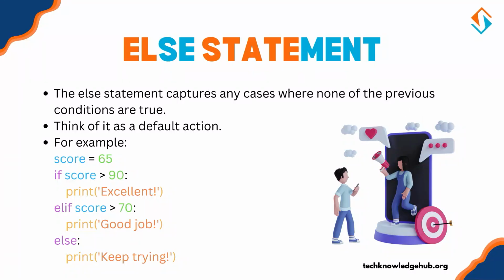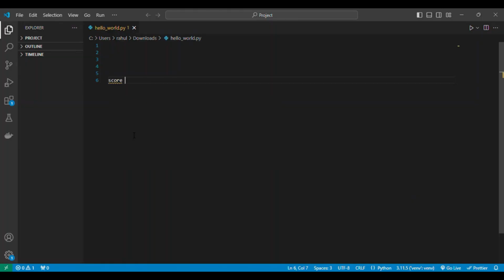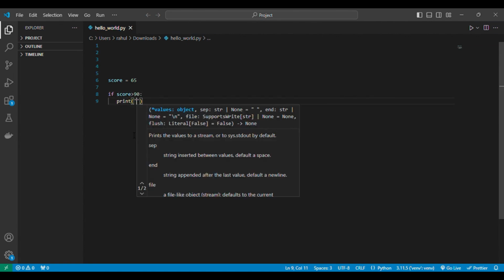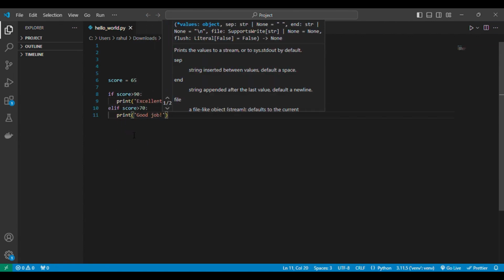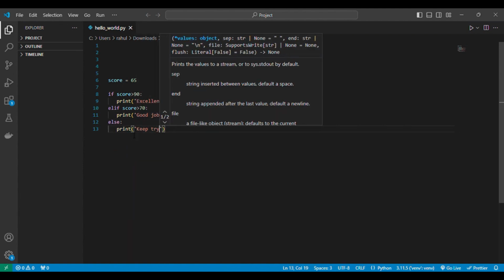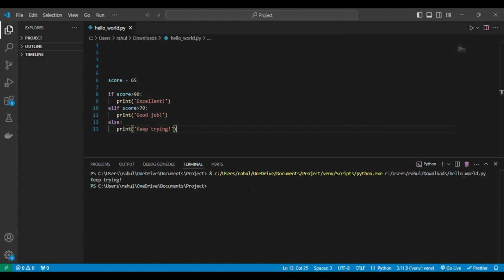Else statement. Finally, the else statement captures any cases where none of the previous conditions are true. Think of it as a default action. Score equals 65. If score greater than 90, then print excellent, elif score greater than 70, print good job, else print keep trying. Here, neither of the conditions is met, so Python goes to the else block and prints keep trying.